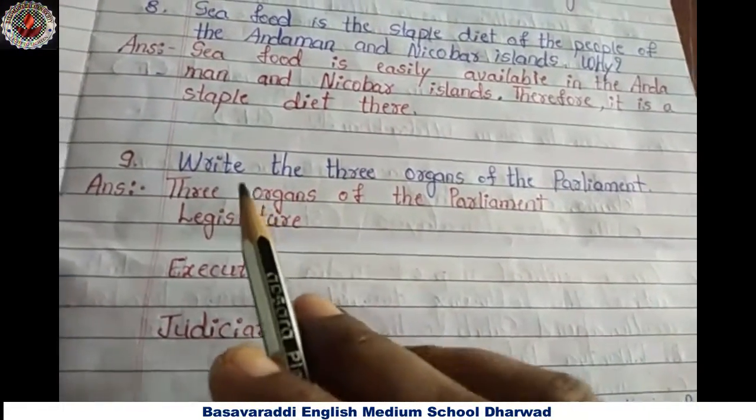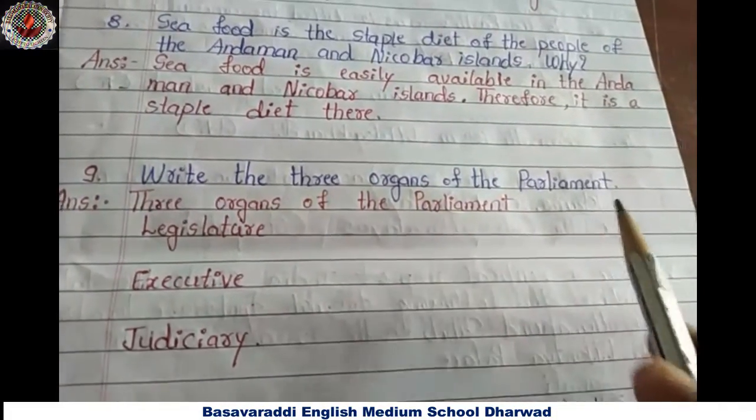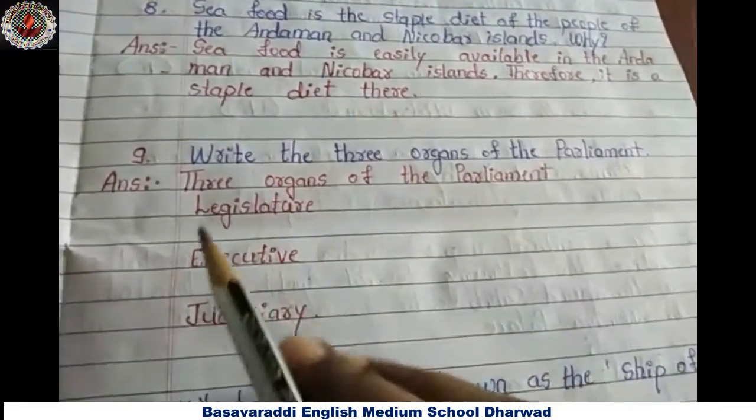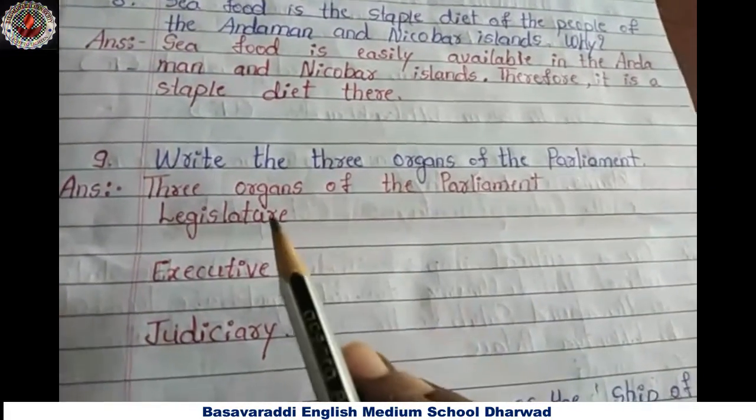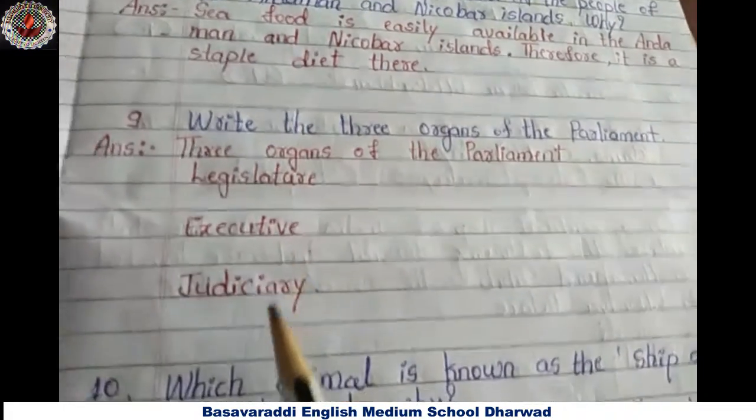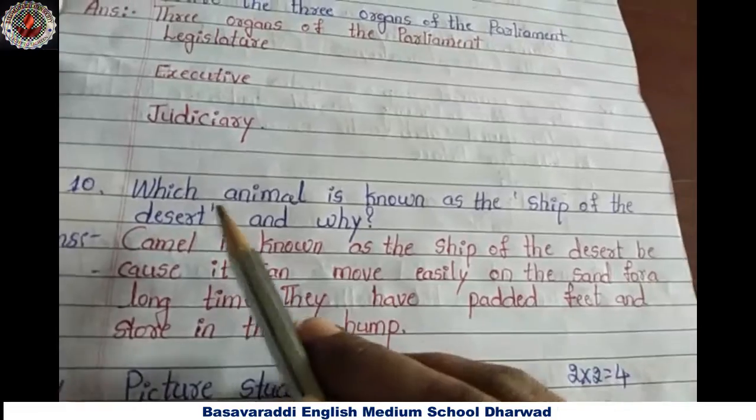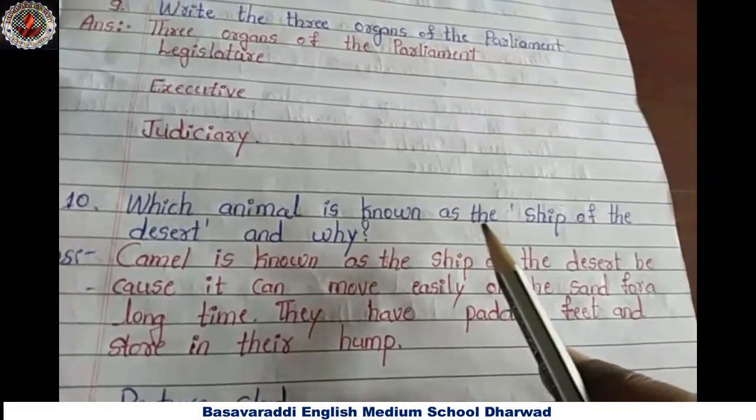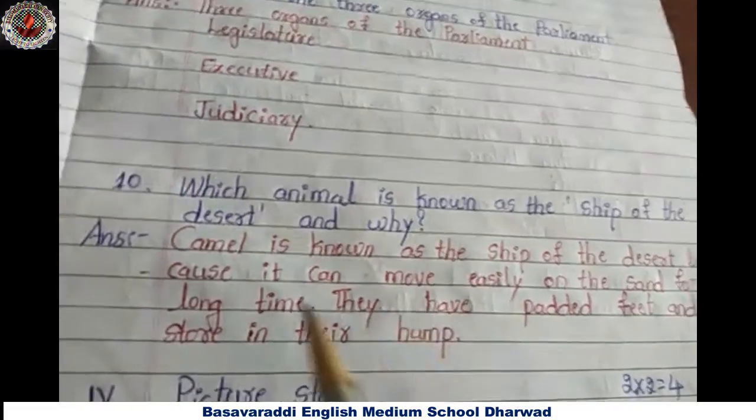Ninth question. Write the three organs of the parliament. What are those? Three organs of the parliament are legislature, executive, judiciary.